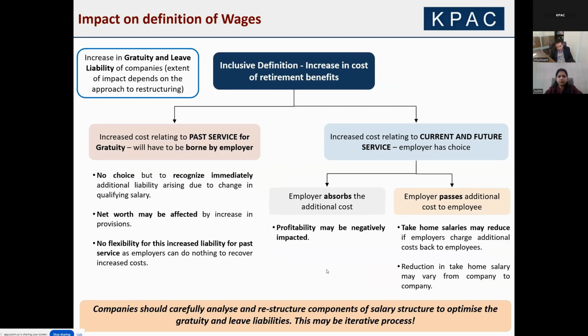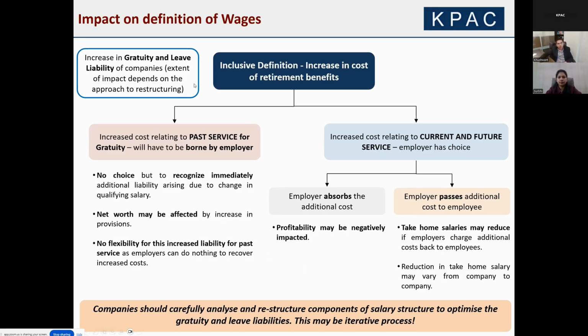There will be impact potentially on PF if you move from PF being deducted and paid on basic to now being paid on wages. Then obviously the contributions to PF will go up, and for the same CTC the take home pay may get reduced. Now, of course, there are some different views that are coming up here. We'll cover that later.